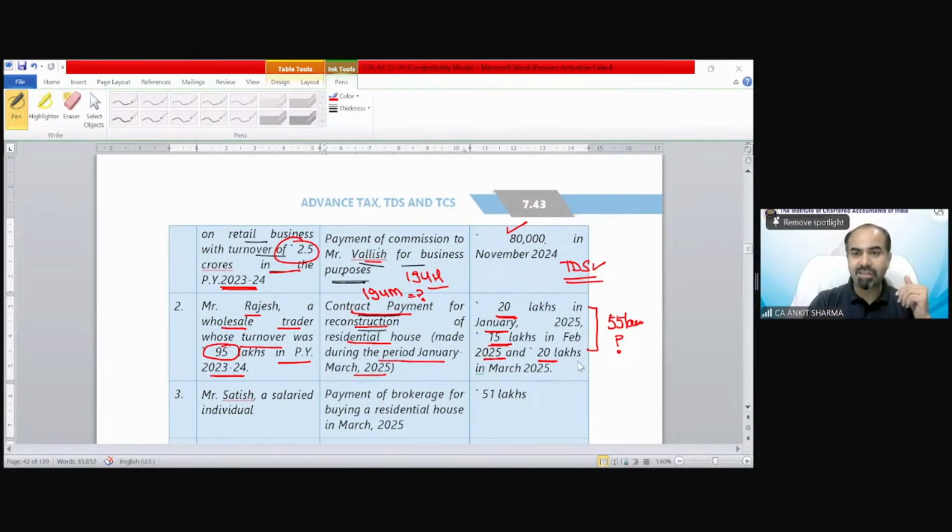And the correct answer is, TDS is required to be deducted. Yes. Why? Because it is exceeding 50 lakh. And that personal purpose payment benefit is only under section 194C, not under section 194M. Section 194C gives you the benefit if it is for personal purpose, as we have seen in case number 1. We did not deduct TDS because the payment was for a residential house, but section 194M does not give any kind of benefit of personal purpose. So TDS needs to be deducted.